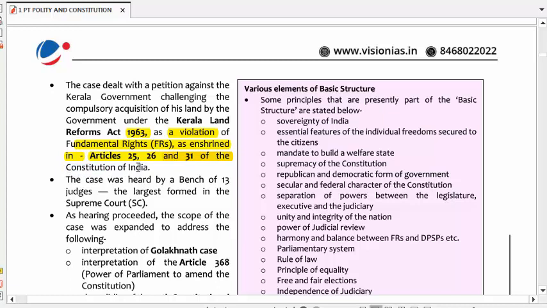In this case, what happened? The Kerala government under the Kerala Land Reform Act of 1963 took the land of Kesavananda Bharati under this act. This was a violation of Articles 25, 26 and 31, which were in the Indian Constitution at that time.